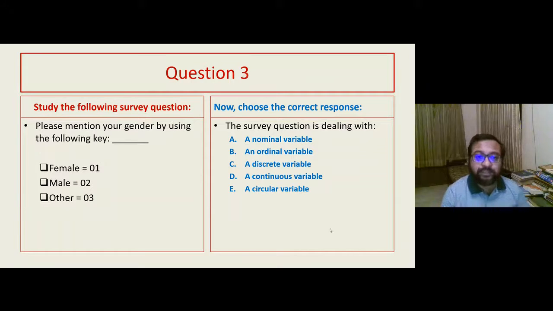We move on to the third question, question number 3. You will see many survey questions use coding system with numbers. They do not have places for writing a lot and they only have coding systems. So suppose this is a coding system that the form is asking you to fill up according to. So now based on this, you choose the correct response.